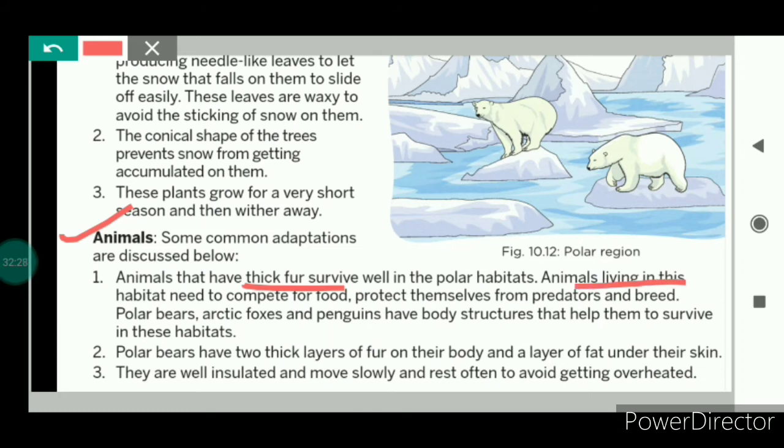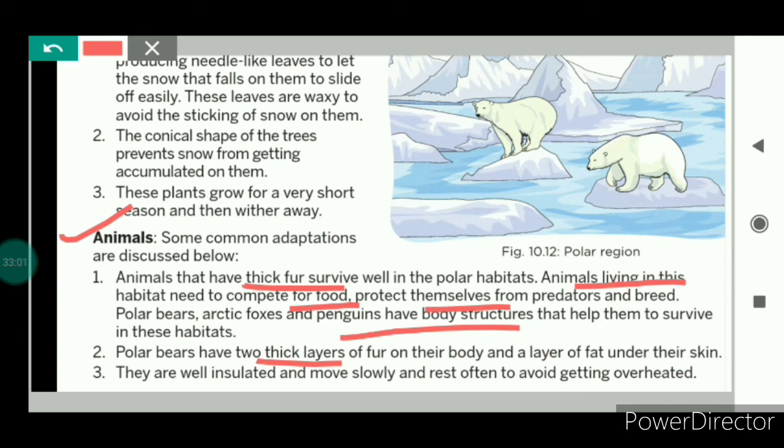And the animals living in this habitat need to compete for food, and they need to protect themselves from their predators. In the polar regions, Arctic foxes and penguins have body structures that help them to survive in these habitats. And the polar bears have two thick layers of fur on their body and a layer of fat under their skin. You can see here the animal, particularly the polar bear.